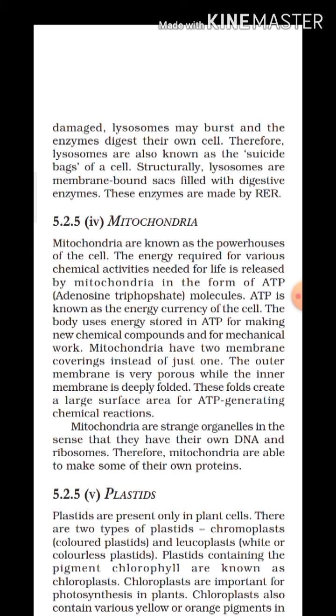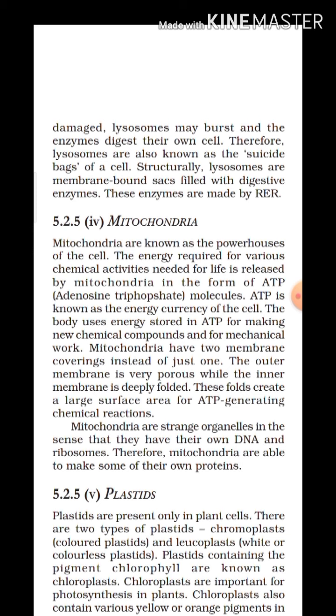Why is it called the powerhouse of the cell? Because mitochondria provide the site for respiration. Here respiration means breaking down of food and release of energy in the cell. So mitochondria provide the site for cellular respiration, that means breaking down of food takes place in the mitochondria and energy is released. That's why it is called the powerhouse of the cell.